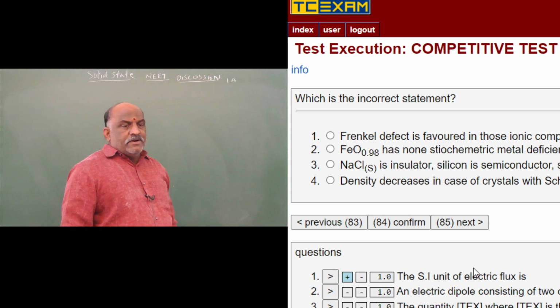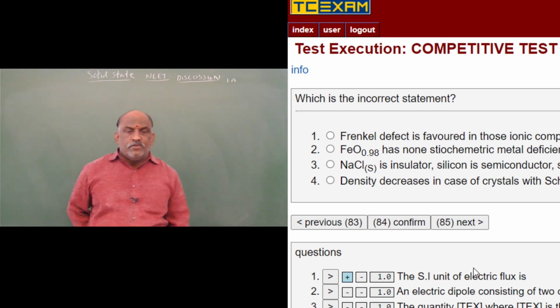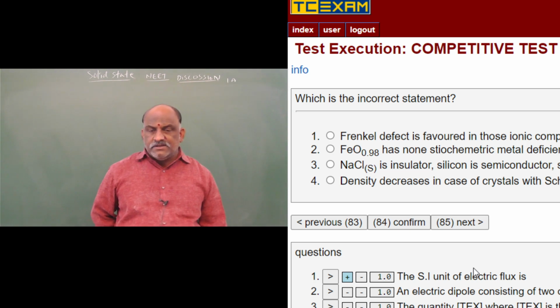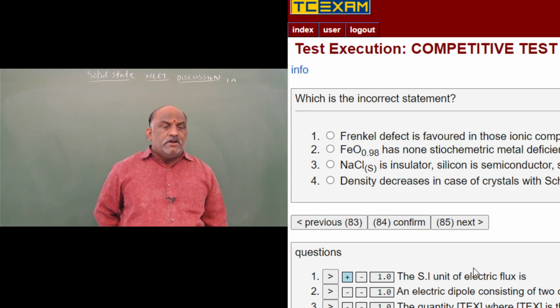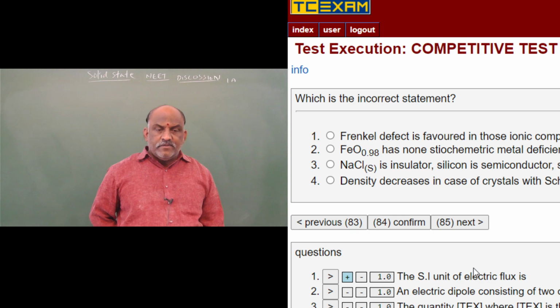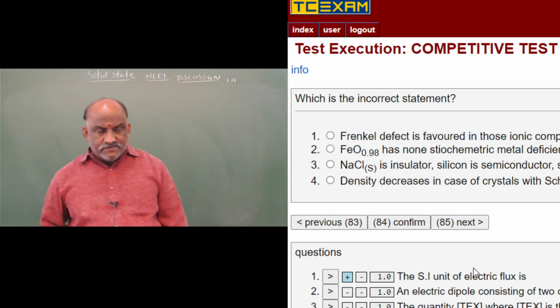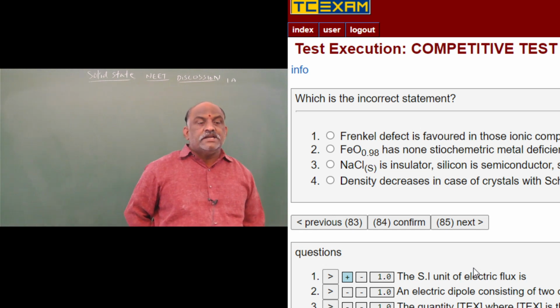Which is the incorrect statement? Frenkel defect is favored in those ionic compounds in which sizes of cations and anions are almost equal. Fe 0.98 O has a non-stoichiometric metal deficiency defect, which is correct. NaCl is a solid insulator, correct. Silicon is a semiconductor, correct. Silver is a conductor, correct. Quartz is piezoelectric, correct. Density decreases in crystals with Schottky defect, also correct. So which is wrong? The first statement is wrong.